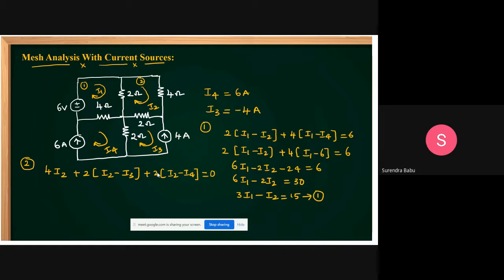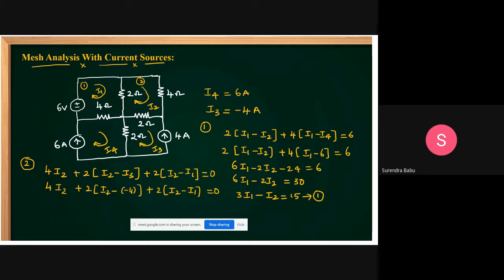Is it okay, friends? 4 into I2 plus 2 into I2 minus I3, plus 2 into what? It's not I4, it's I1: 2 into I2 minus I1. So 4 into I2 plus 2 into I2 minus I3, where I3 is minus 4, plus 2 into I2 minus I1 is equal to 0. Then you simplify this.